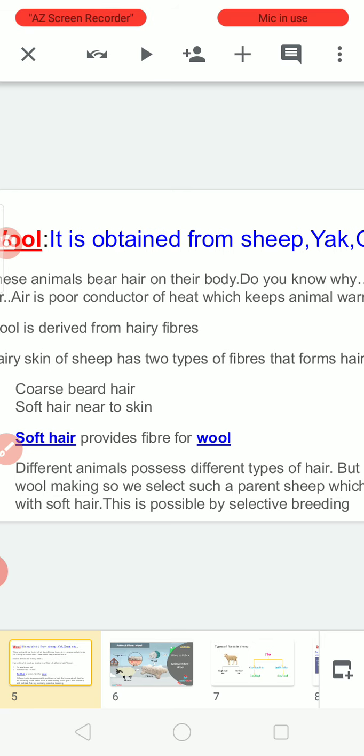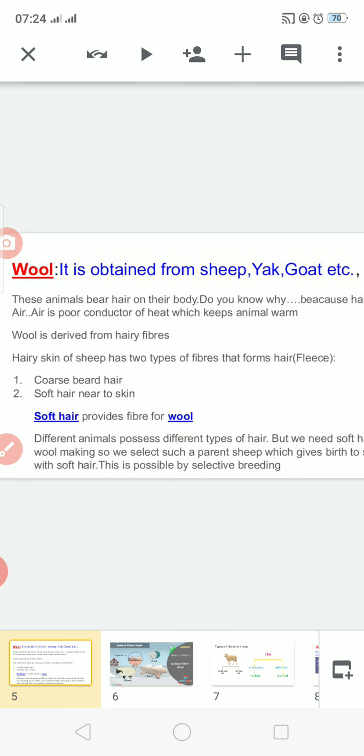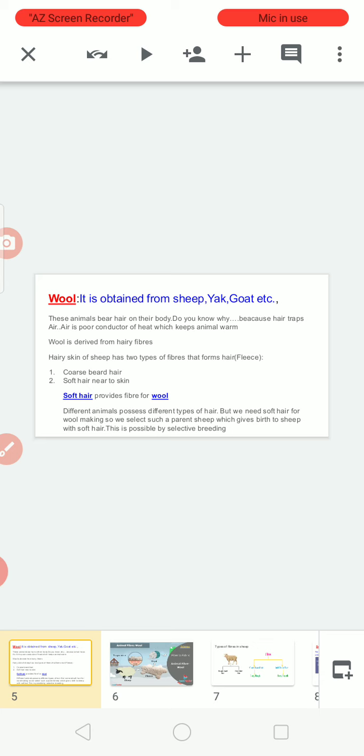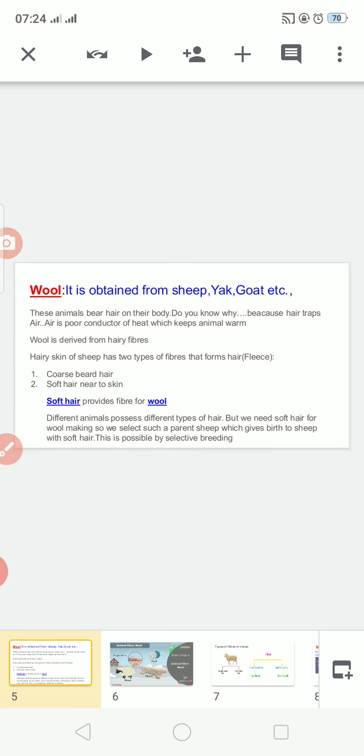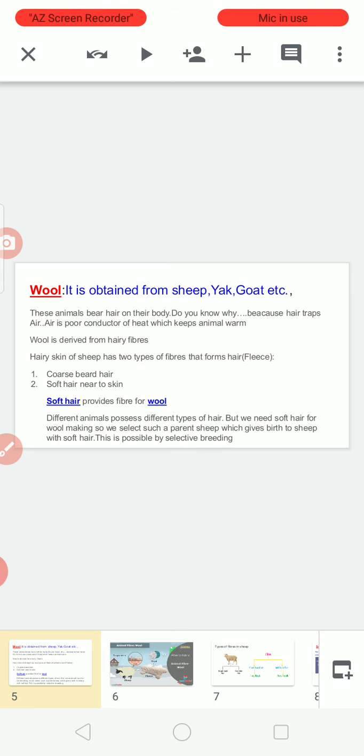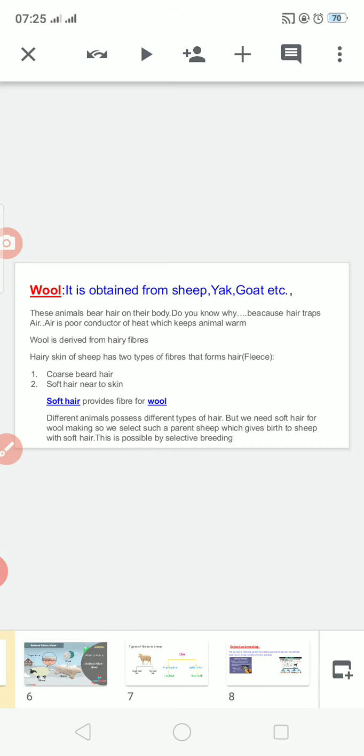Different animals possess different types of hair, but we need wool which is made of smooth hair. For this we need a sheep which gives smooth hair. It is possible by using a method called selective breeding, because through selective breeding we can get a sheep which has smooth hair all over the body. Then only it is fruitful to us. How is it possible? By selective breeding.